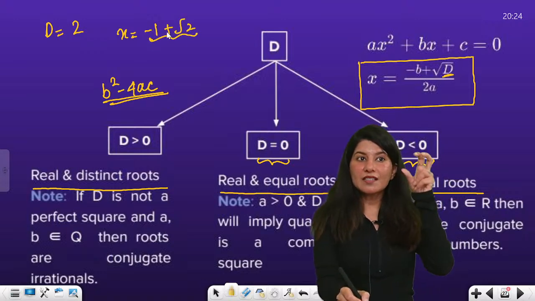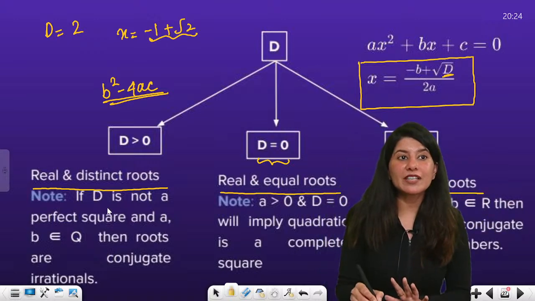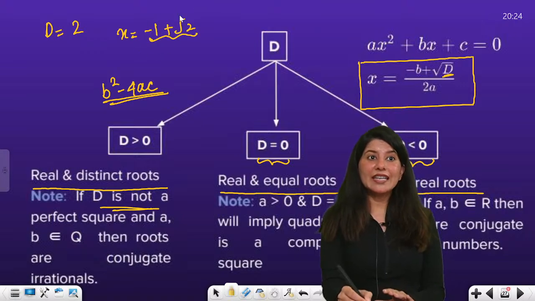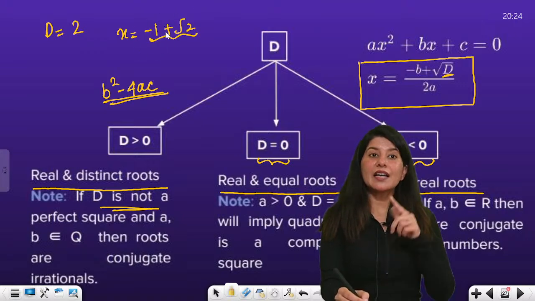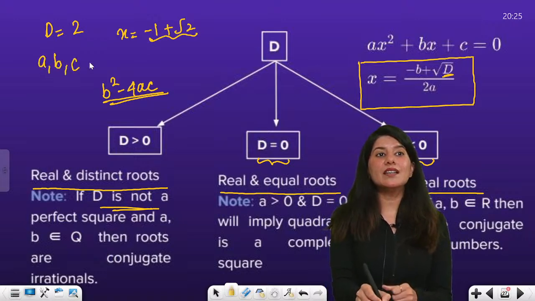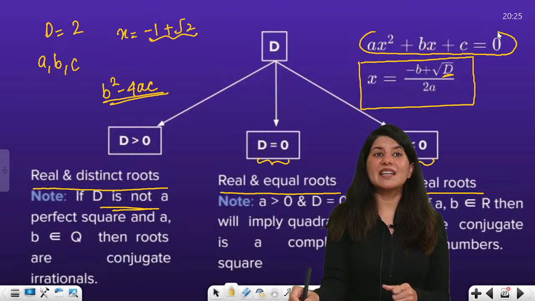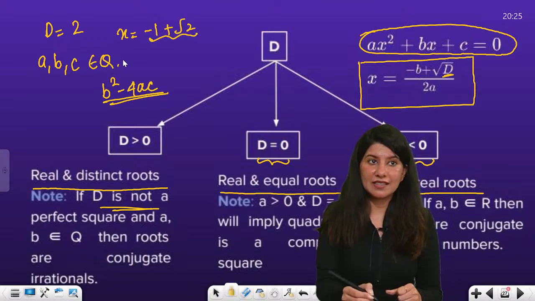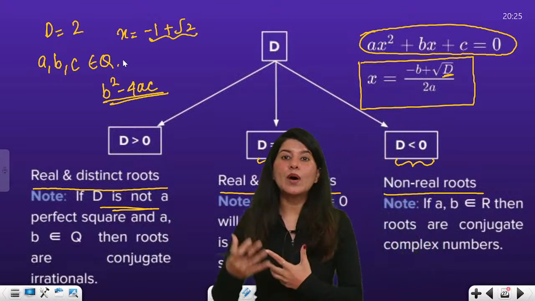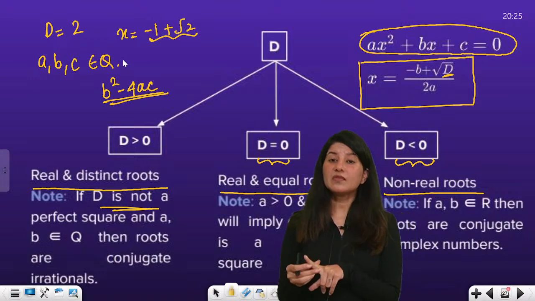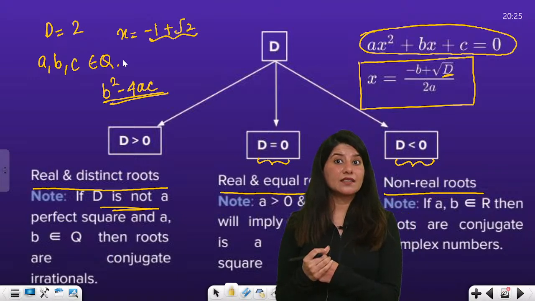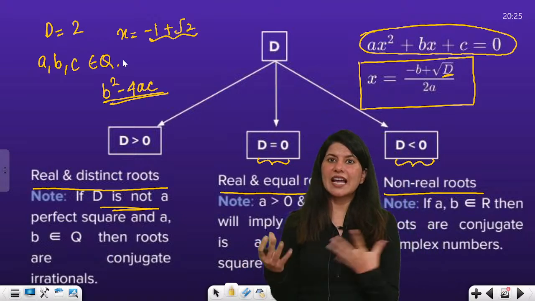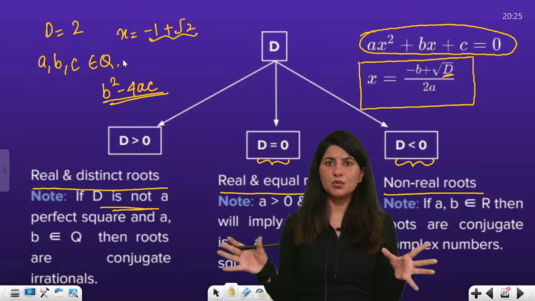So the discriminant is inside the root and it is not a perfect square. That means you are going to get irrational values, right? And you get irrational values provided that a, b, c, the coefficients of your quadratic equation ax square plus bx plus c, are rational. Let me tell you one more time: if it is given in the question that the coefficients a, b, c are rational, rational means free from radicals and roots,